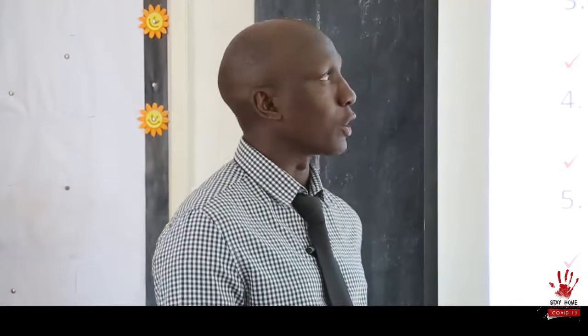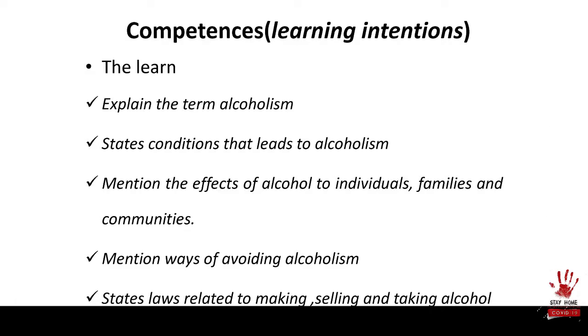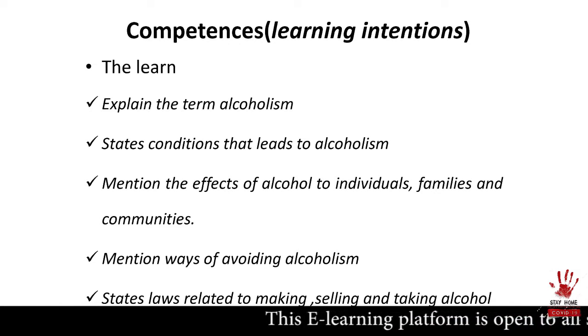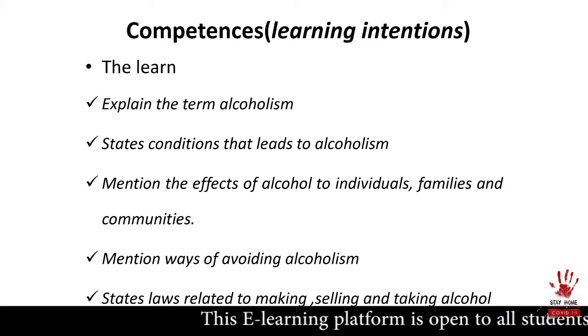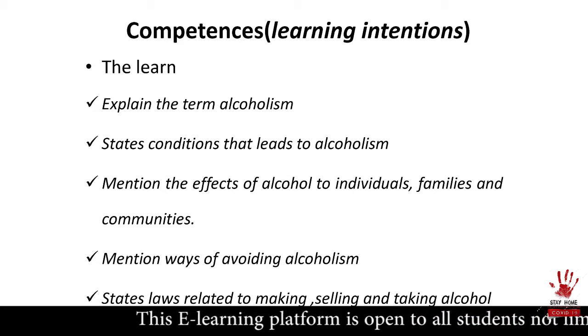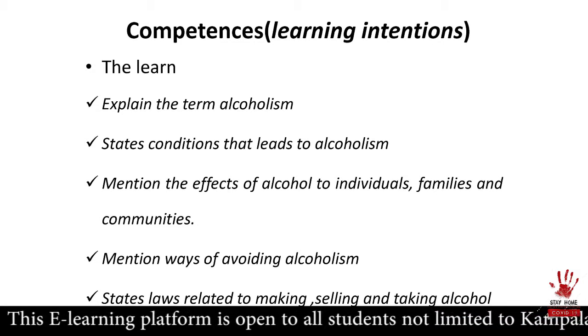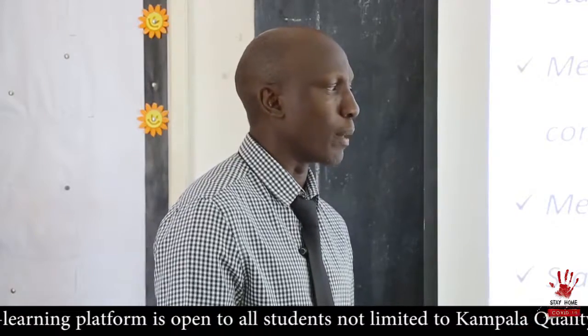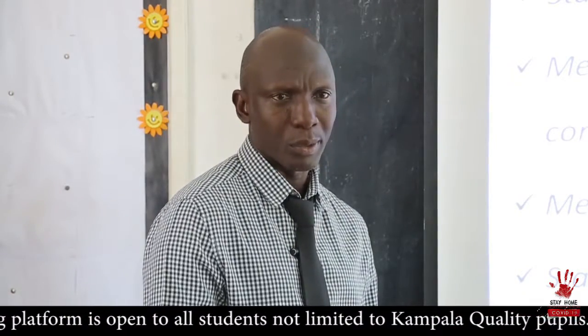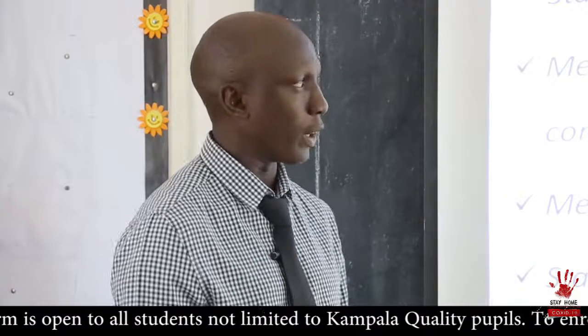I've already mentioned that today, children, we're going to look at alcoholism. And by the end of this lesson, you're definitely going to know what the term alcoholism means. Then two, which conditions result into alcoholism? Then three, what's the effect of alcohol drinking on individuals, families, and communities? And then we shall also look at the ways of avoiding alcoholism. And last but not least, we shall also try to review some of the laws related to making, selling, and taking of alcohol. So settle down and be together.